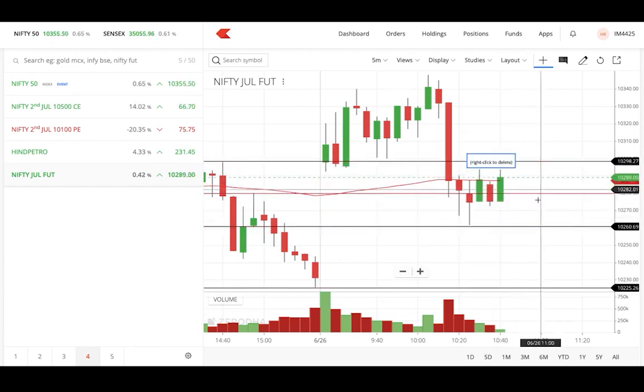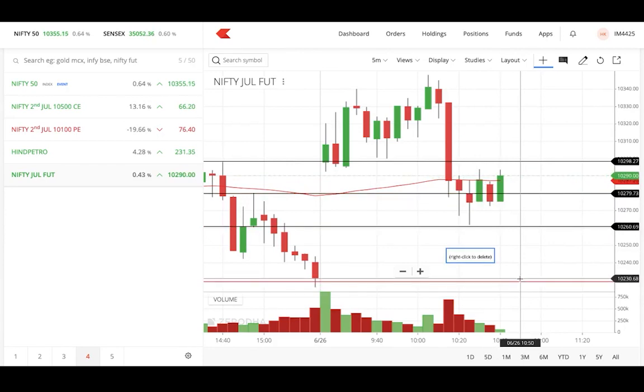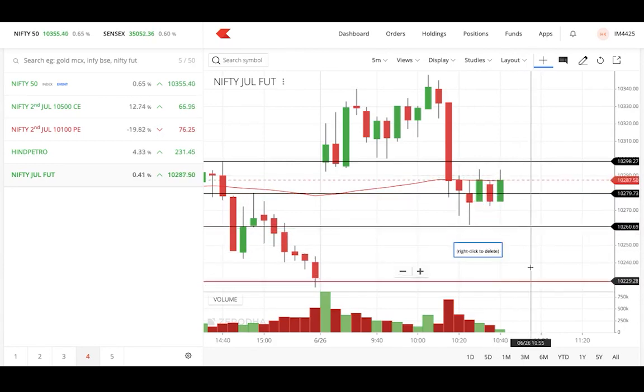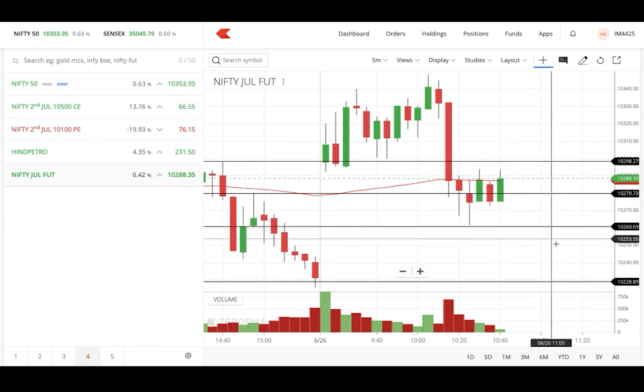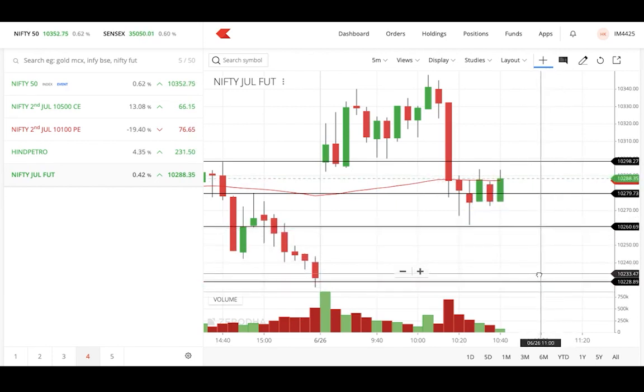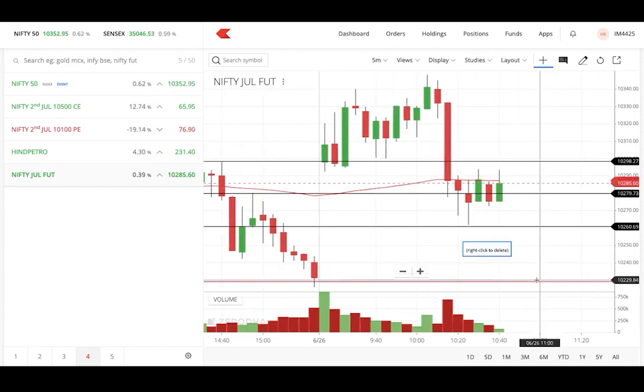Okay, so regarding the stop loss, as I earlier told, I'm keeping it at 10,300. You're able to see it, right? I hope you're able to understand. My first target will be at 10,260.